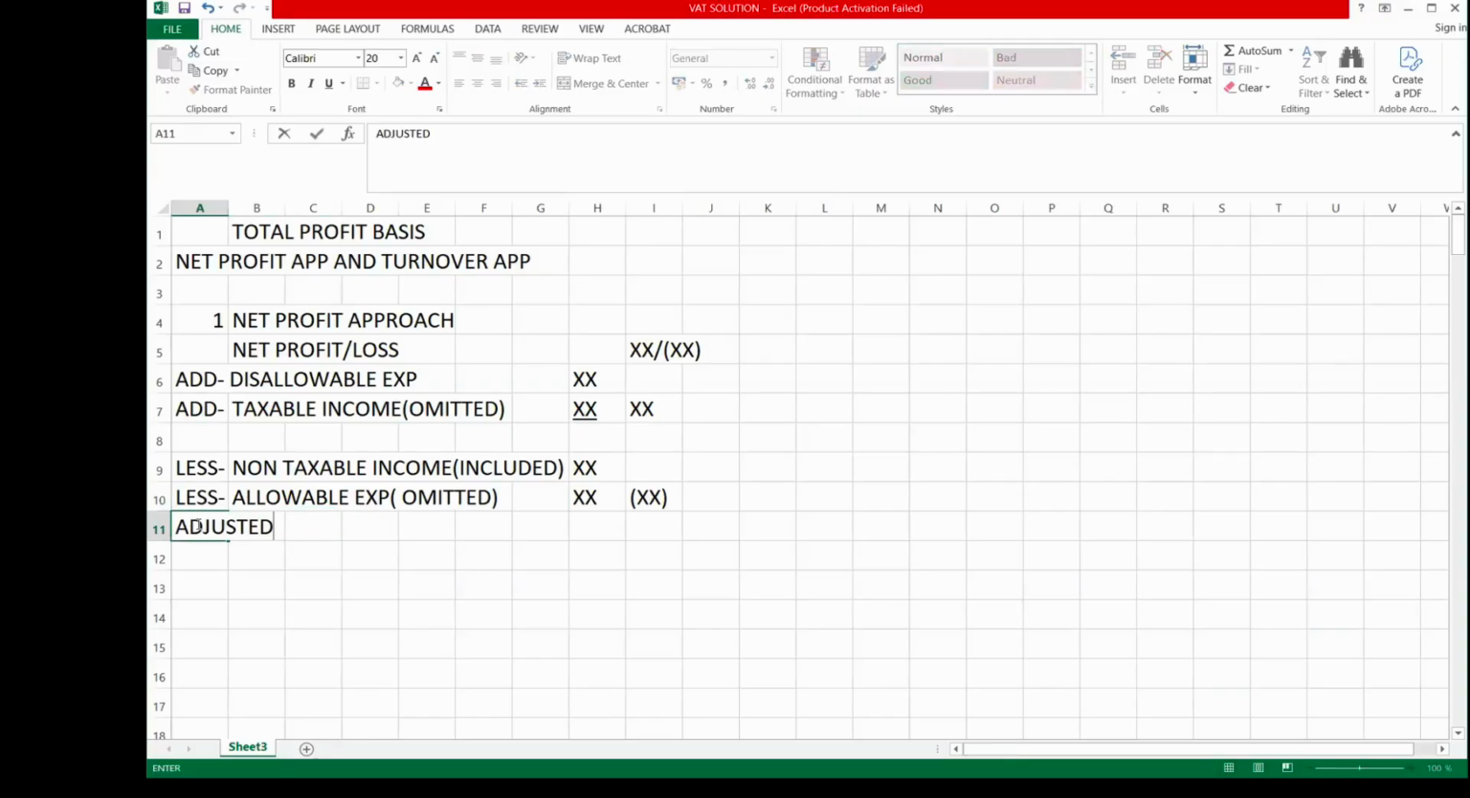Adjusted or assessable profit. Please, for company income tax, your adjusted profit is also the same thing as your assessable profit under company income tax. Take note of that. But this is not your total. What you want to calculate is total profit. You now say less